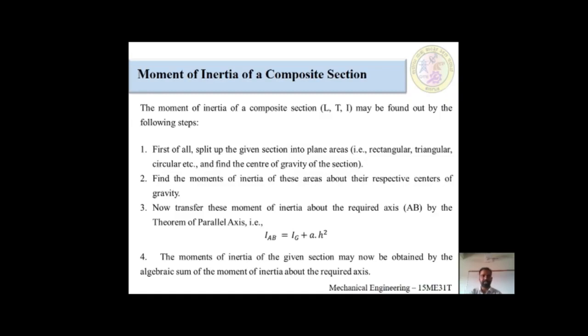Second point, for each component, each section, you have to find out separately the moment of inertia. Third point, after finding the separate moments of inertia, you have to solve using the parallel axis theorem. That would be I_AB is equal to I_G plus A into h square.